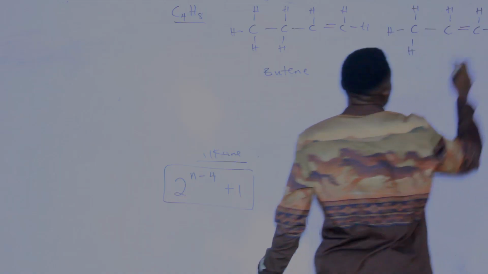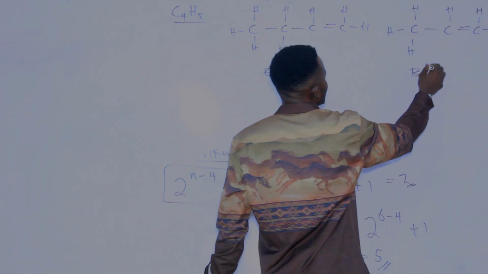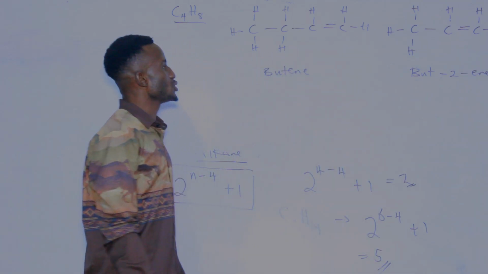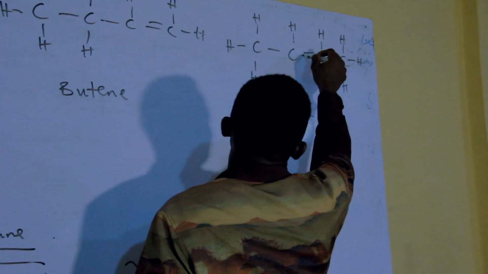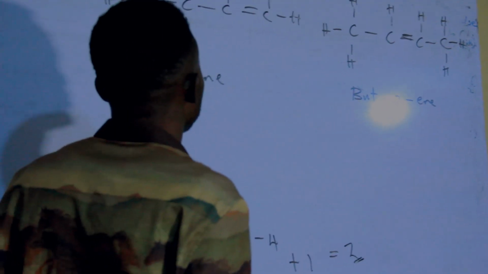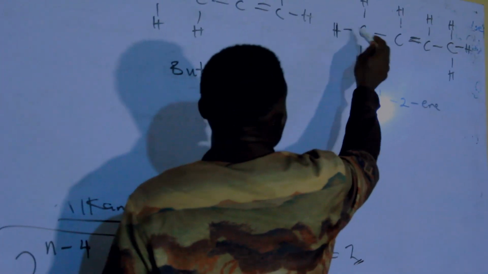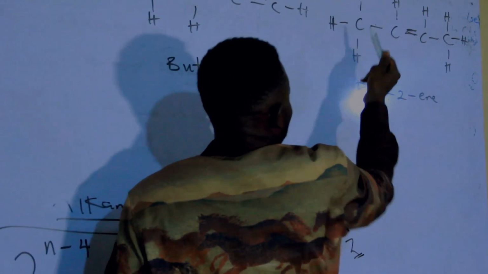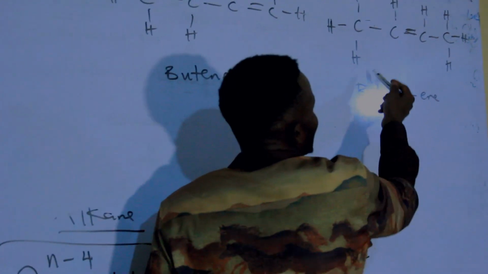Don't forget, this one will now be but-2-ene. The reason why it is but-2-ene is because the position of the double bond is placed at the center. That is at the second carbon. Someone will ask me, what if we place it here? If you place it here, it's still but-2-ene, because you are going to start your counting from here.